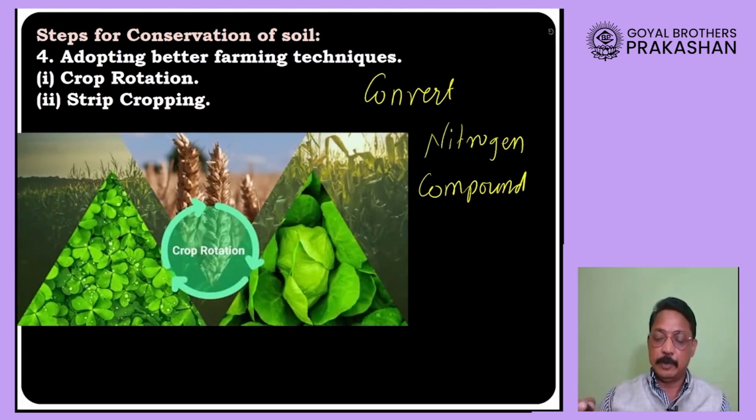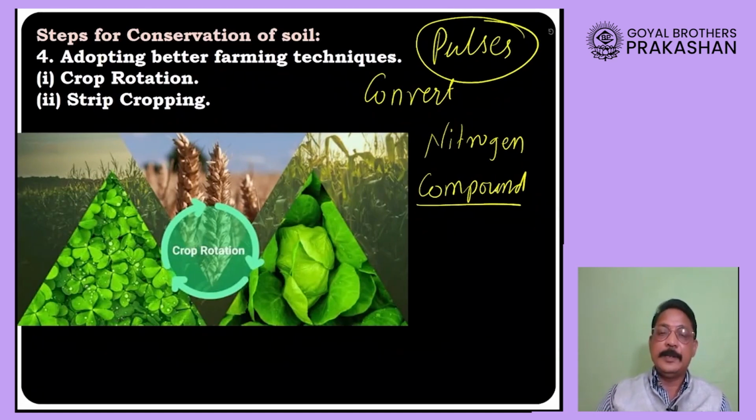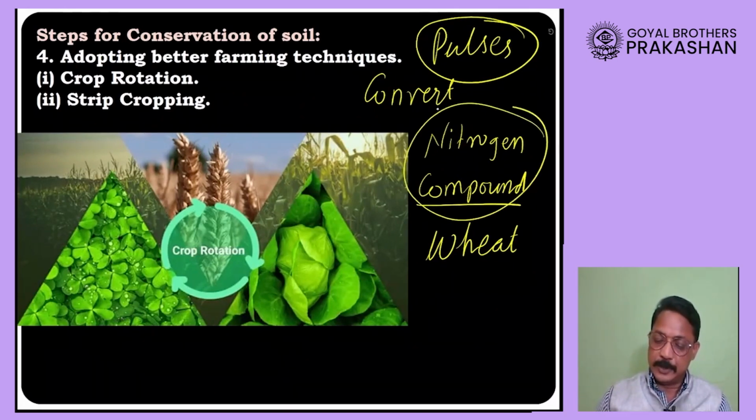It means if we grow pulses in the farm, the nitrogen compound will increase in the soil, and after we harvest the pulses, in the same farm we can grow either wheat or jowar or rice, some kind of crop. For them, the nitrogen compound will now be available. These crops will absorb nitrogen, so the nitrogen will be depleted from the soil.